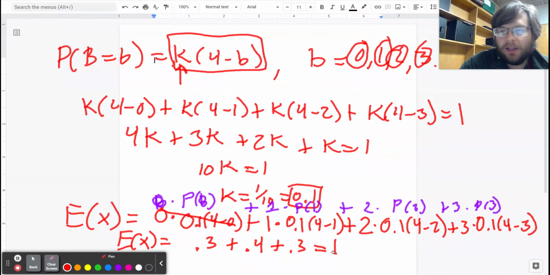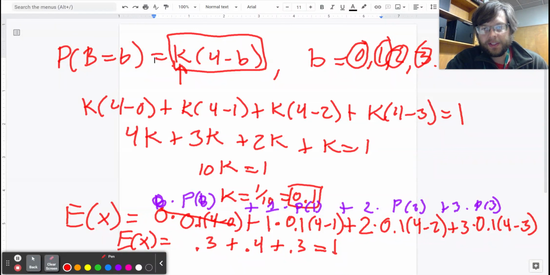So what does this mean? This doesn't mean that you're guaranteed to get a 1 as an answer. This just means if you played the game a lot of times, if you repeated this experiment a lot of times, on average, you would expect to get a 1 as your result. Okay? So that's kind of the idea of expected value.